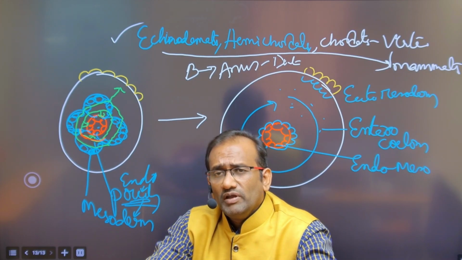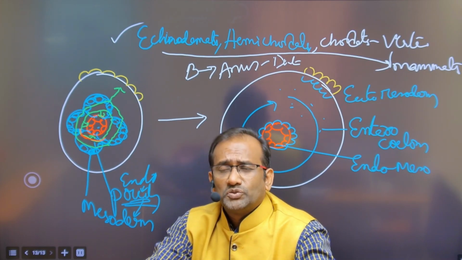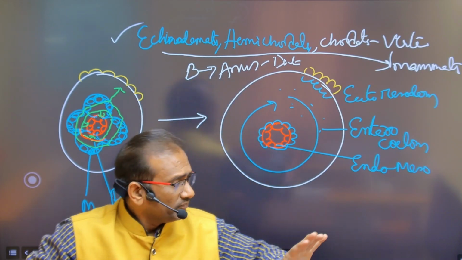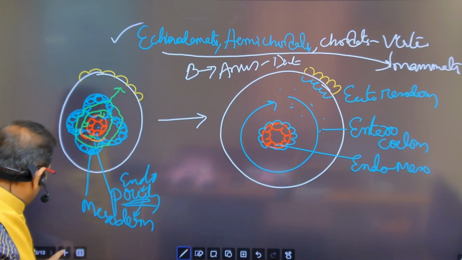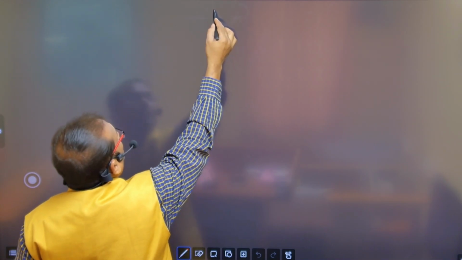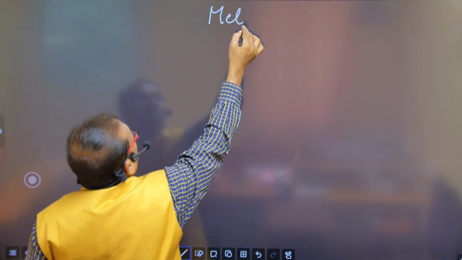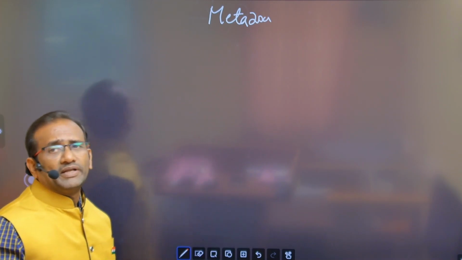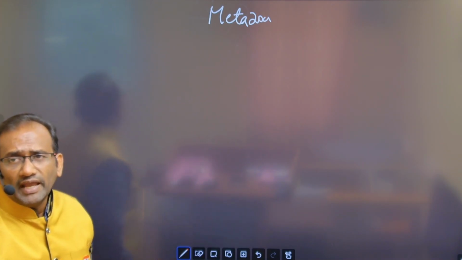Now we try to draw a flow chart according to all this knowledge. Last slide, the 14th slide. Our metazoa. According to Whittaker, metazoa means kingdom Animalia.